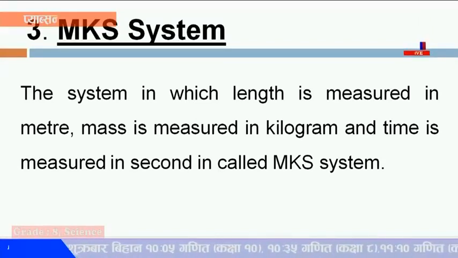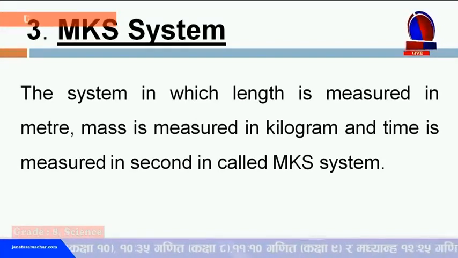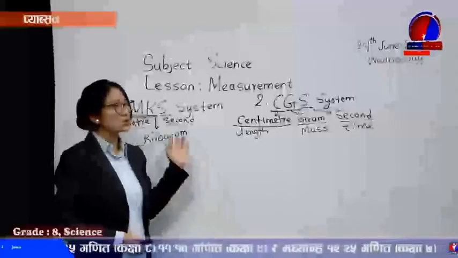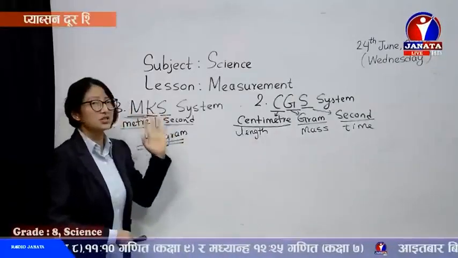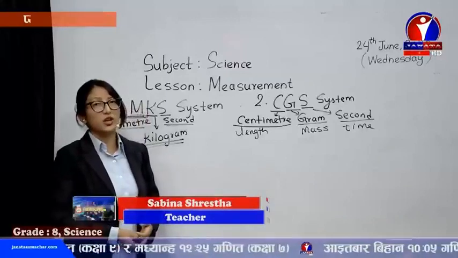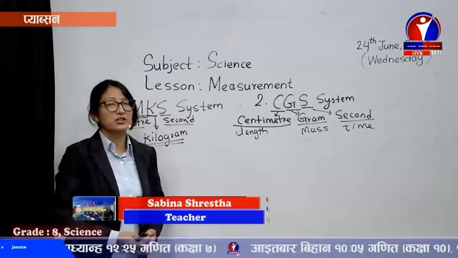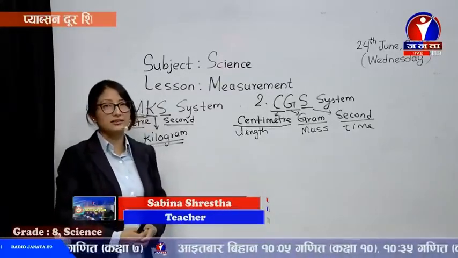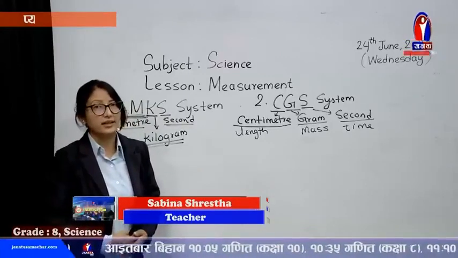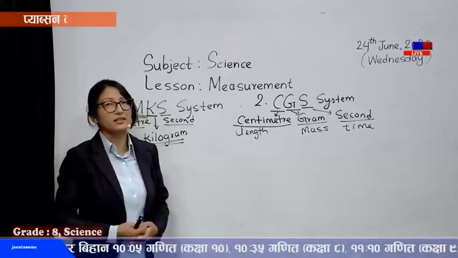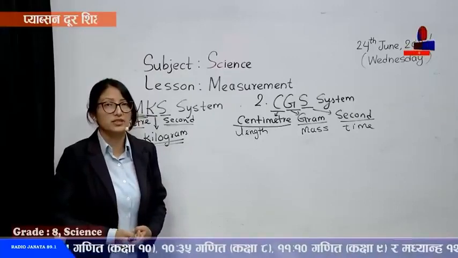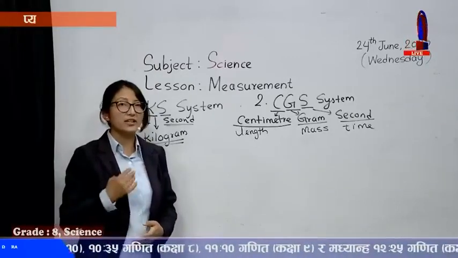These three systems were commonly used in different places. Afterwards, it was felt that only these three quantities of measurement were not sufficient. Then a convention, a conference of a huge number of scientists, was held, and afterwards they provided more quantities.